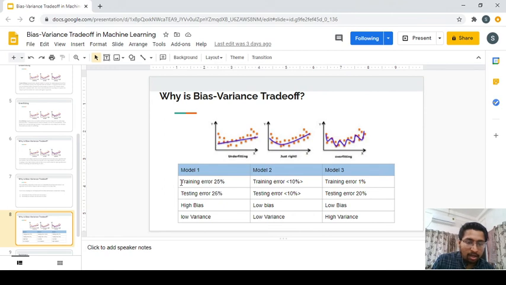Now look at model 3, the overfitting case, where you have a training error of 1%, basically 99% accuracy. That means your model is too complex and has learned the entire noise and underlying pattern in your training data. But in the testing data, when the data is quite different from your training data, the model was not able to capture those scenarios, and you have a case of low bias and high variance, which is overfitting. Now we want a sweet spot. The sweet spot is model 2, where you have a training error of 10% and a testing error of 10%, with low bias and low variance.